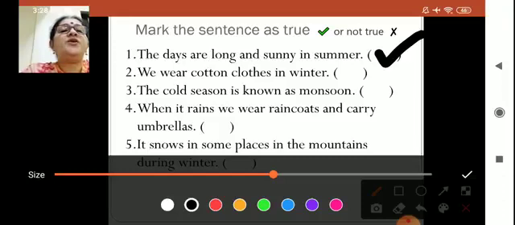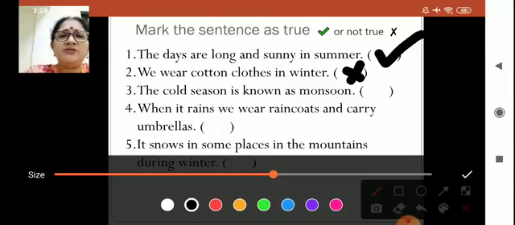We wear cotton clothes in winter. Do we? No. Then what type of clothes? We wear woolen clothes. So this sentence is wrong. Put a cross. Okay. Now third one is, the cold season is known as monsoon.